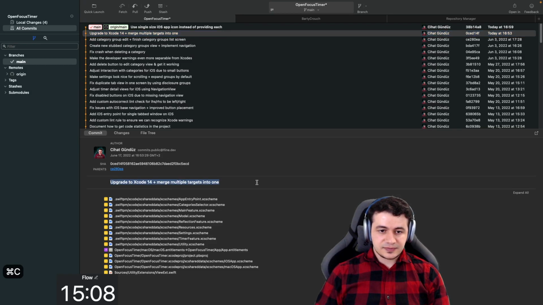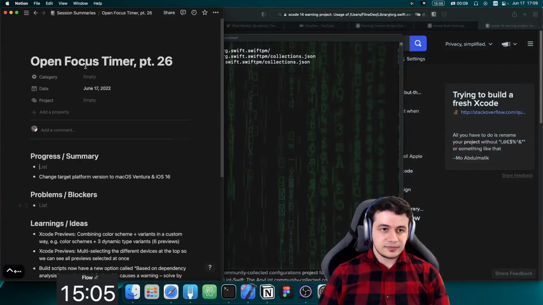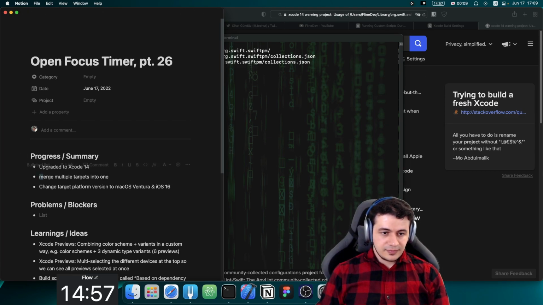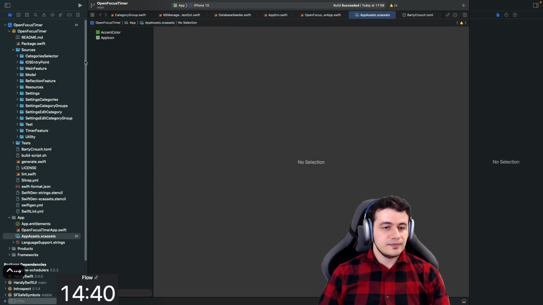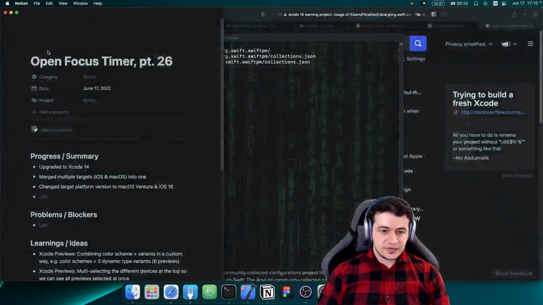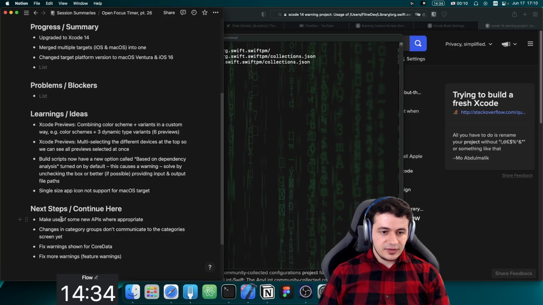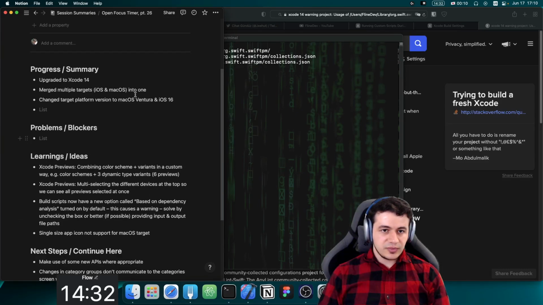Yeah, that's exactly what we did. And change target platform to macOS when to run iOS 16. Alright, so we wanted to make use of some new APIs and we fixed warnings.